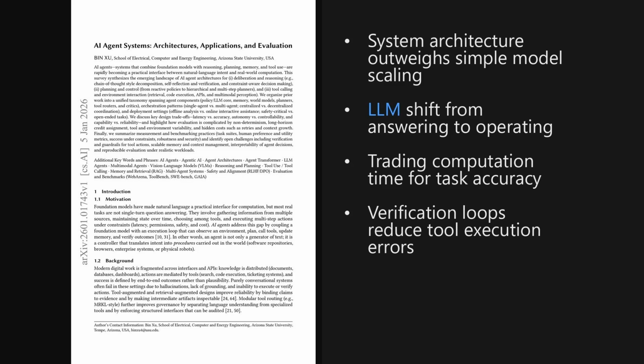Wrapping up, the critical insight is that capability gains are shifting from model scaling to system design. To build agents that truly operate in the real world, developers must focus on architecture, specifically memory, tool schemas, and verification loops, rather than just raw intelligence.